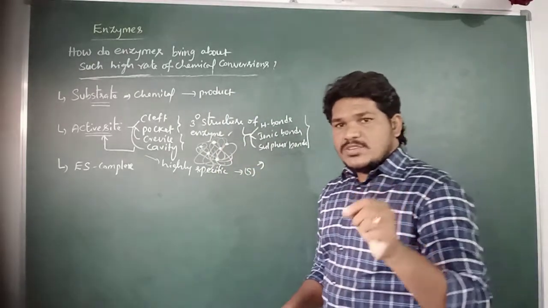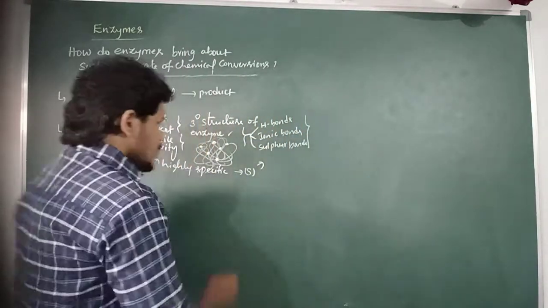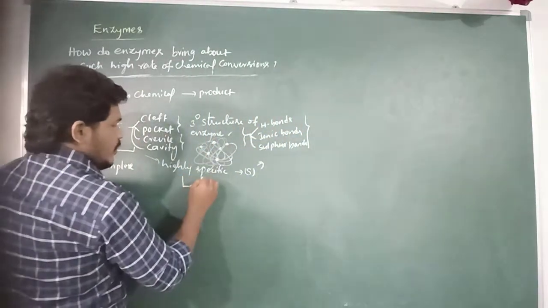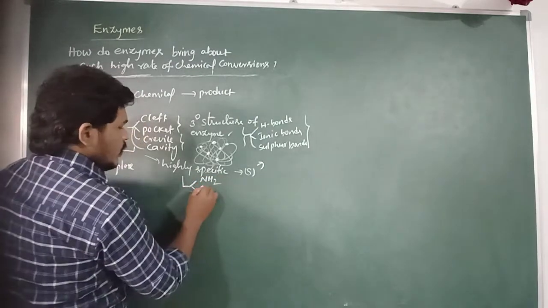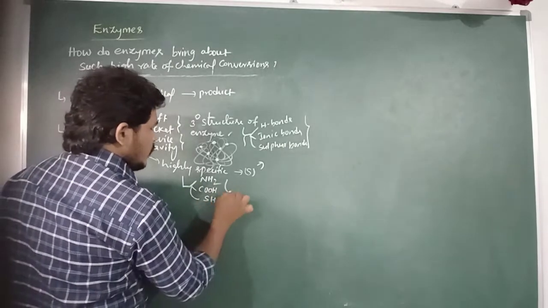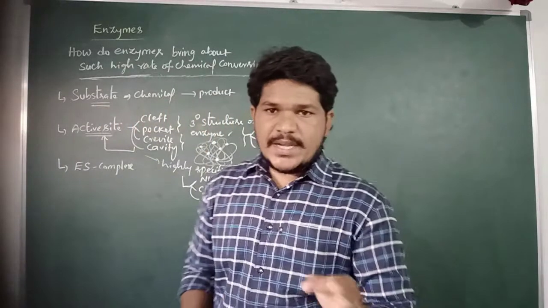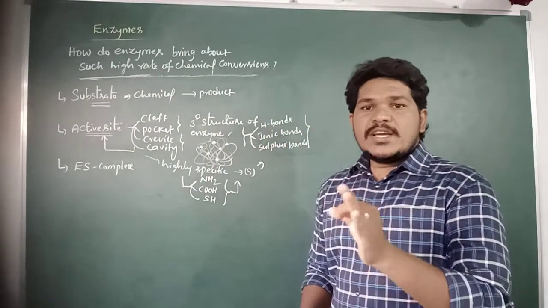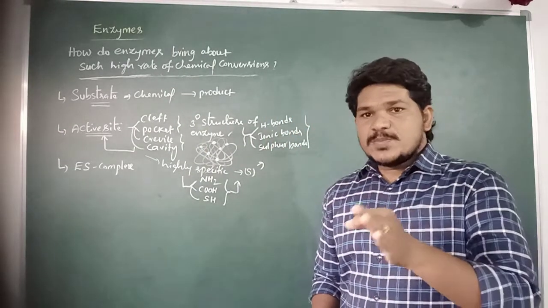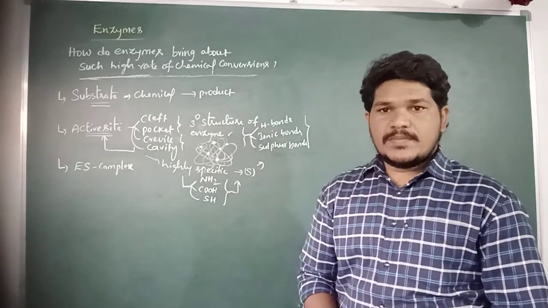The active site of an enzyme has special groups. They are the amine group, the carboxylic group and the SH group. These are the three different kinds of groups present in the active site of an enzyme, which are responsible for the conversion of substrate into product.